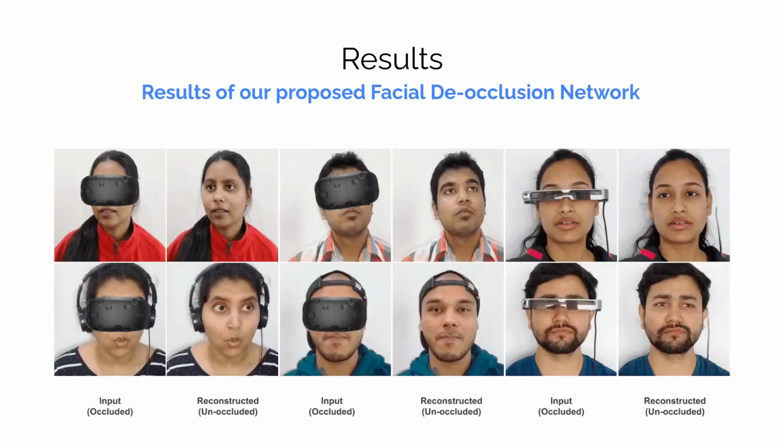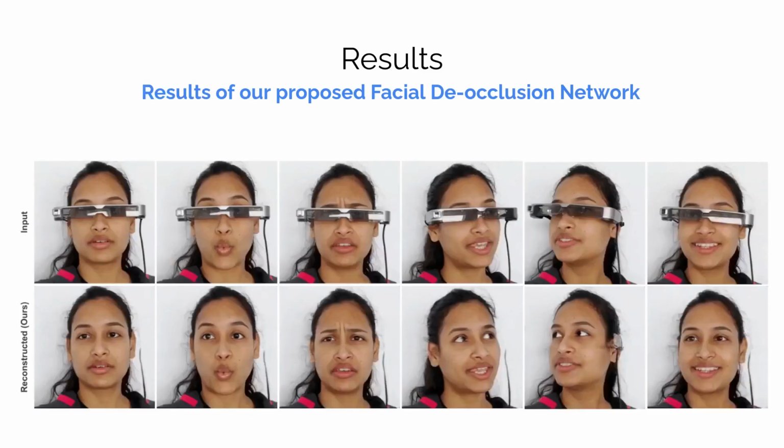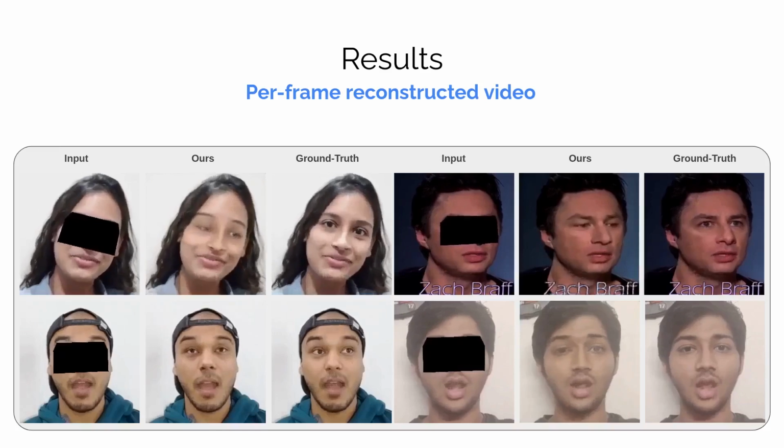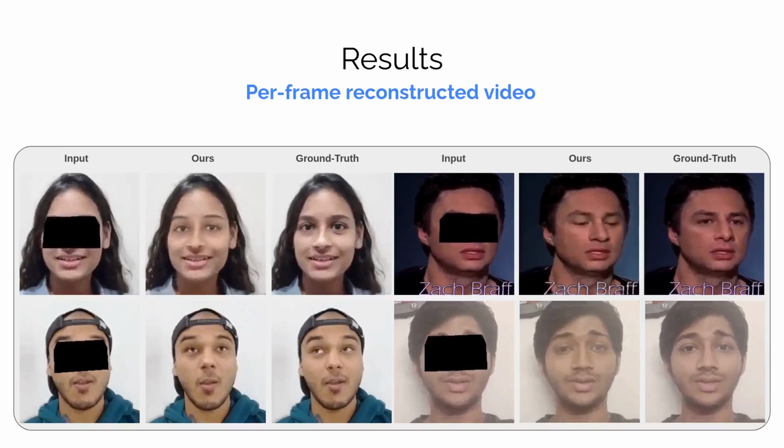Next, we show the results generated by our facial de-occlusion network on different identities. Our method is also able to generate realistic and semantically consistent reconstruction across the frames. We also compare our method with various image inpainting methods that have been validated on faces. These are some per frame video results generated by our method.